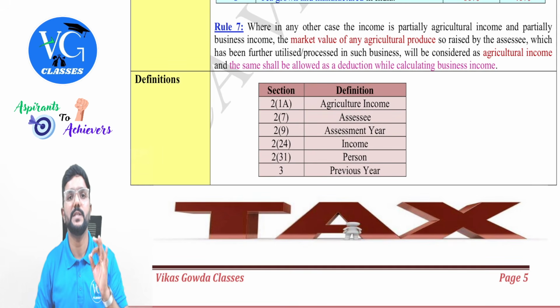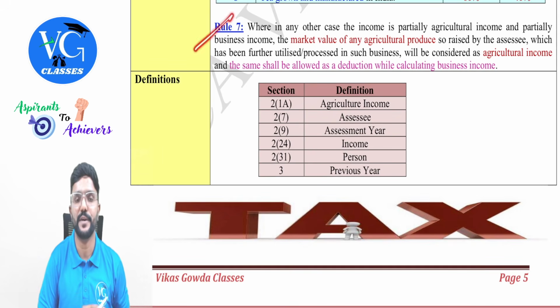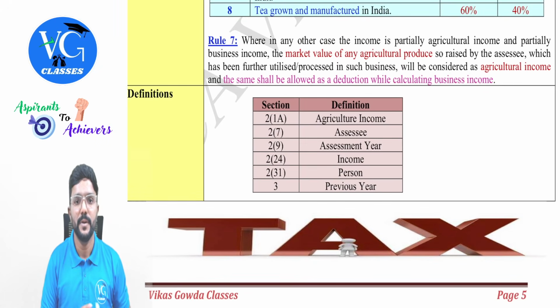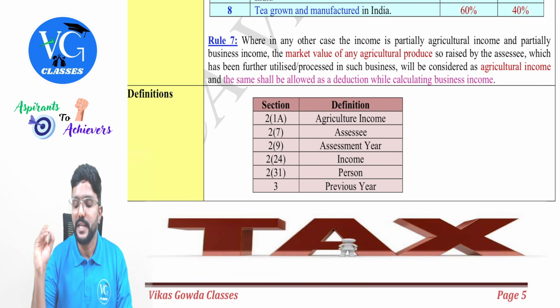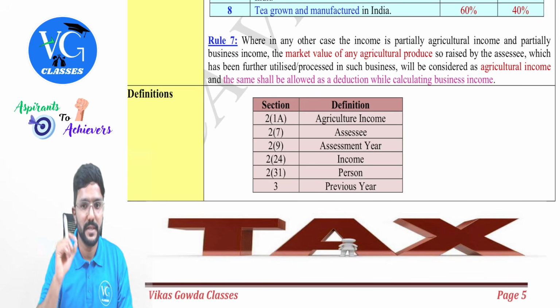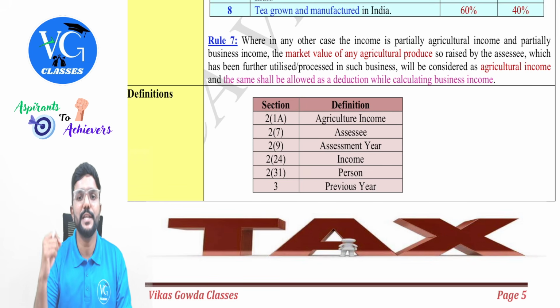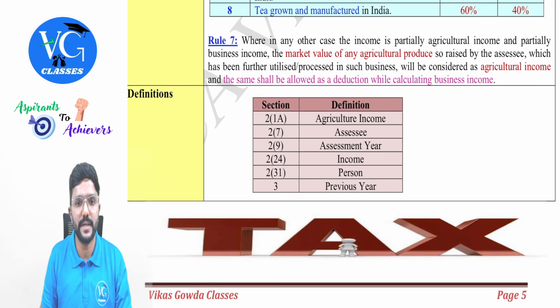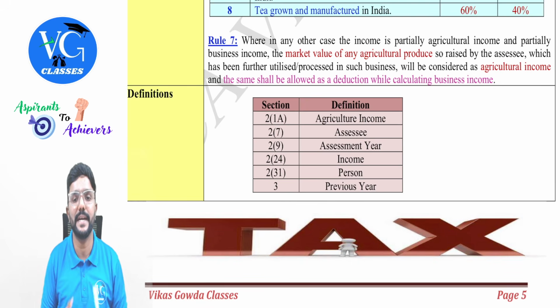Sir, what if it is any other product? Then we need to apply the general rule, guys. This is the most important one. What is the general rule telling us? In any other case, that is other than rubber, coffee and tea, where the income is partially agriculture income and partially business income, the market value of any agricultural produce raised by the assessee, which has been further utilized or processed in such business, will be considered as agriculture income. And the same shall be allowed as deduction while calculating business income.